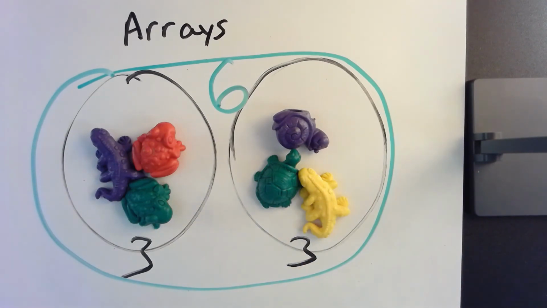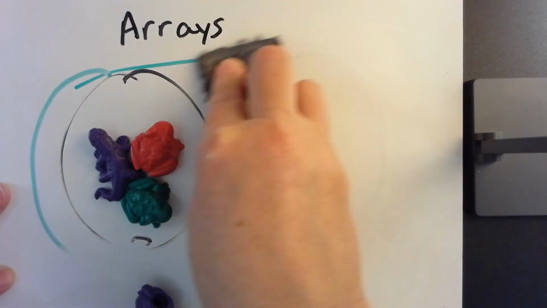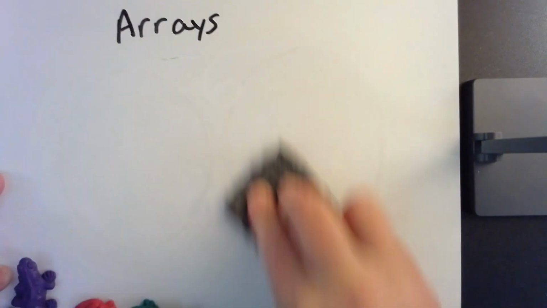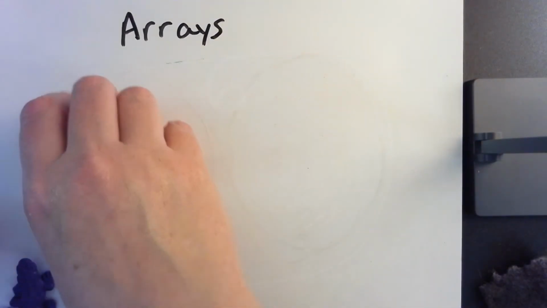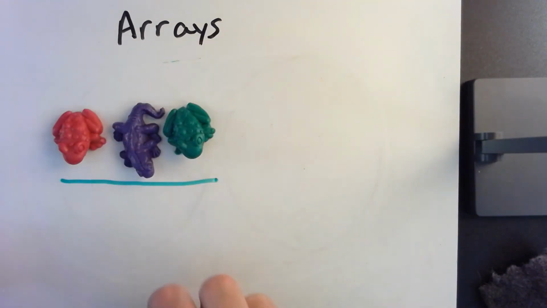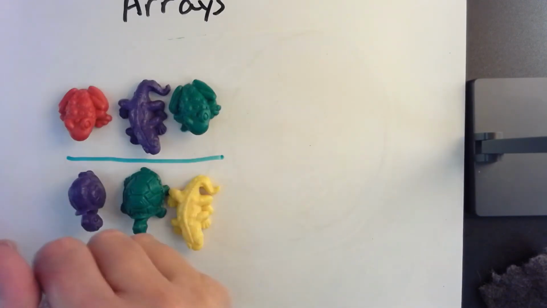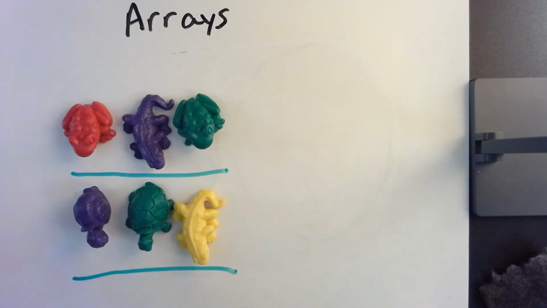Do you think we could arrange these characters into rows of 3? Can we do rows of 3? So let me erase this. Okay, we want to do rows of 3. So let's line them up. So here's one row, and here's another row. So there's 2 rows of 3.